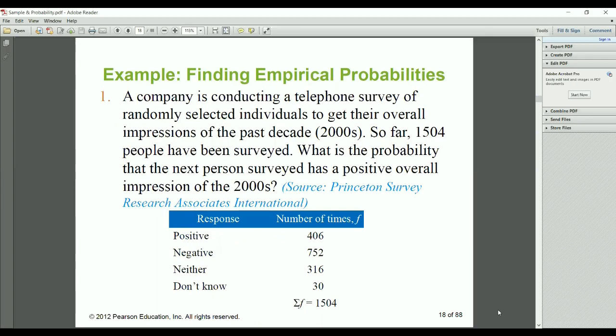They have given the table: positive 406, negative 752, neither 316, and don't know 30. You sum all these frequencies to get the total, 1504. Summation of F is equal to capital N, the sample size.